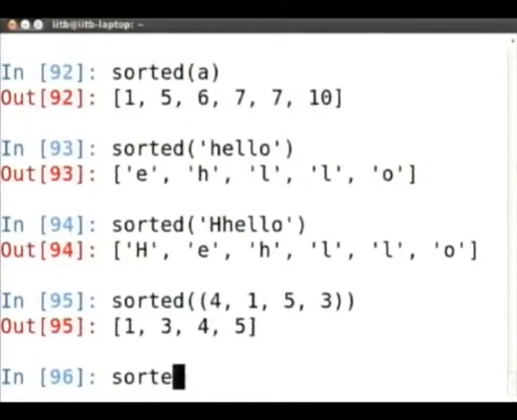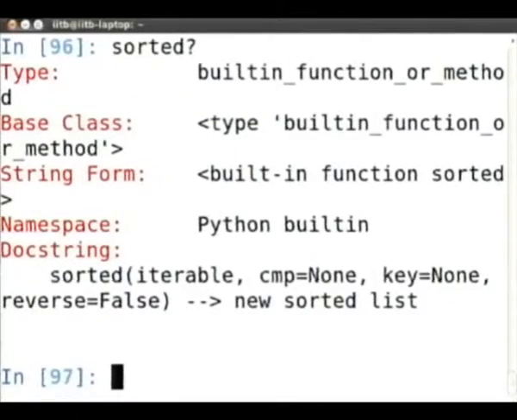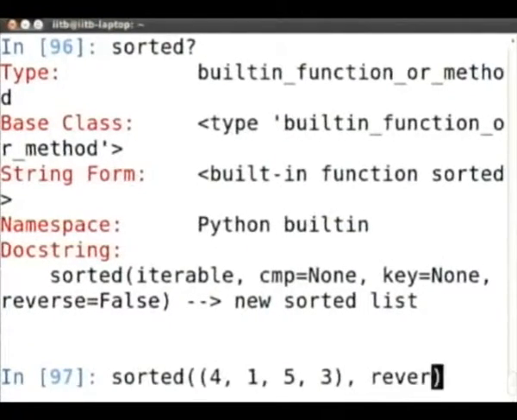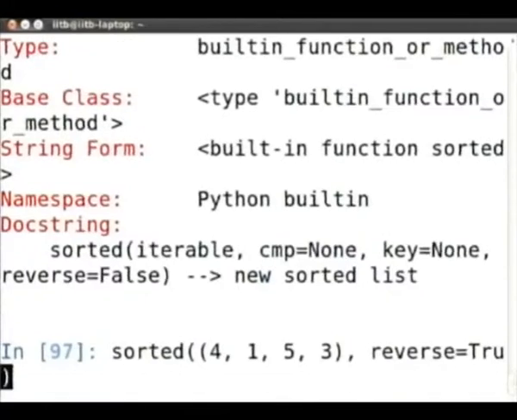And if you check on the documentation of sorted by doing question mark, it will tell you that you can also configure the sorting order by giving your own comparison function, or giving a key, or asking it to do it in reverse sorted order. So if I say sorted reverse equals true, it will give me reverse, descending order and not ascending order.